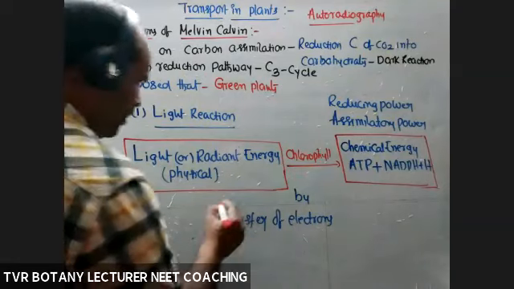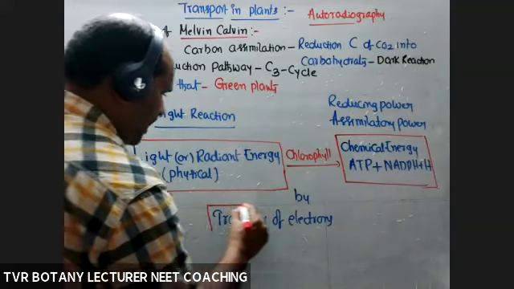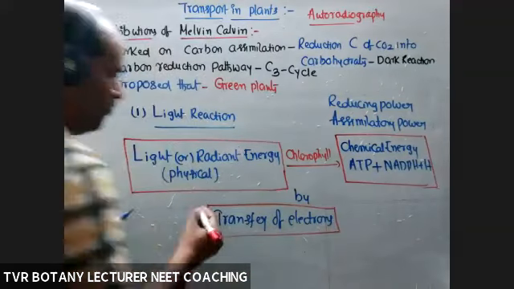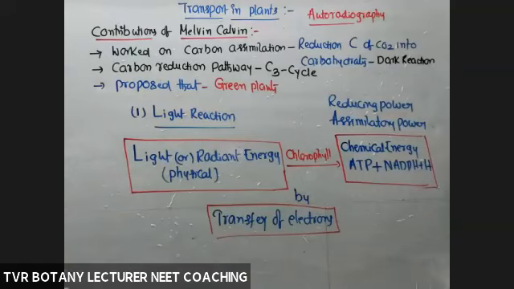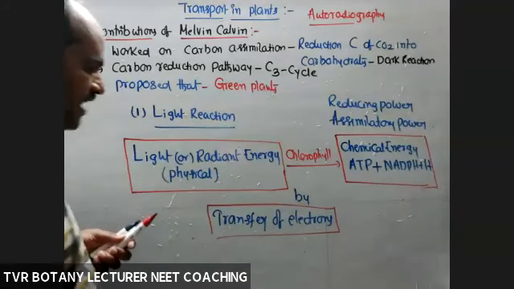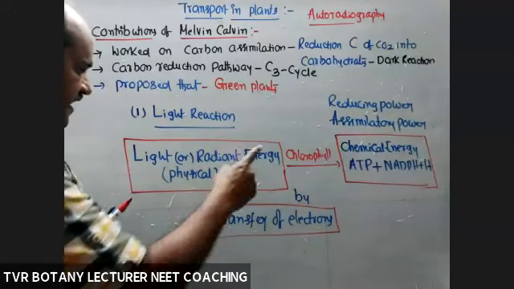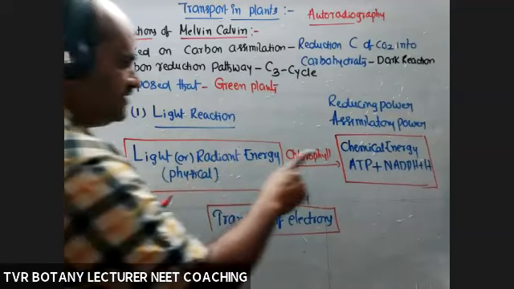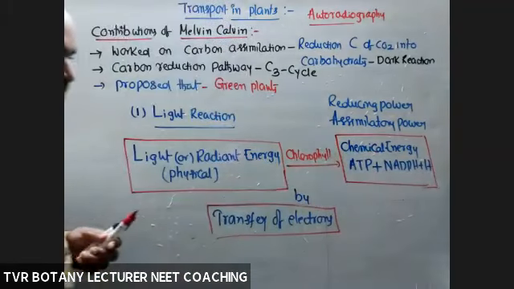So chlorophyll molecules are able to transfer electrons from one compound to another compound, through an array of pigments, compounds, and electron carriers. With the help of electron carriers, they are able to convert light energy into chemical energy.